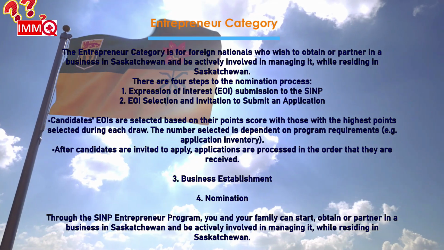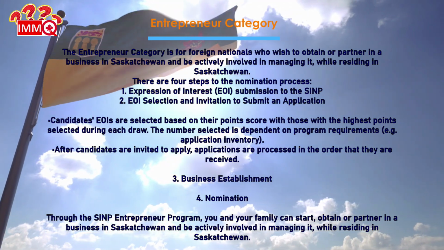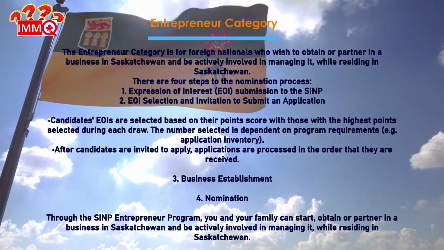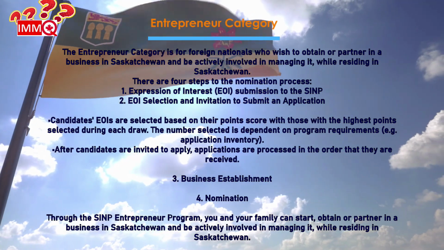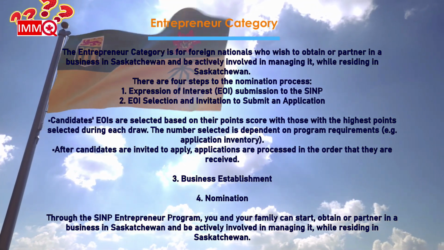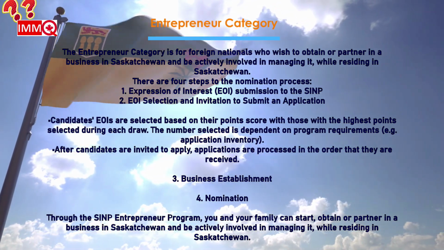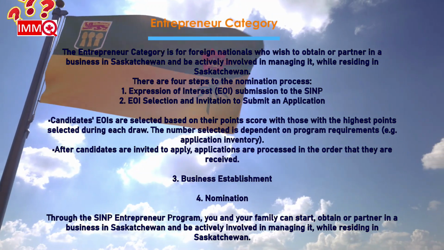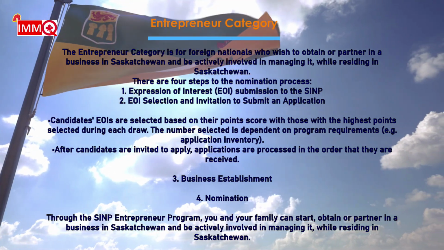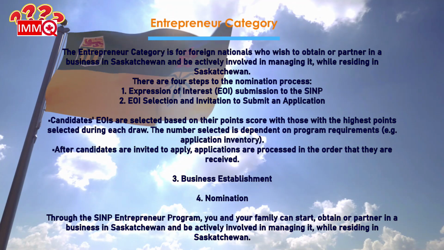1. Expression of interest, EOI, submission to the SINP. 2. EOI selection and invitation to submit an application. Candidates' EOIs are selected based on their point score, with those with the highest points selected during each draw. The number selected is dependent on program requirements. After candidates are invited to apply, applications are processed in the order that they are received. 3. Business establishment. 4. Nomination through the SINP Entrepreneur Program.